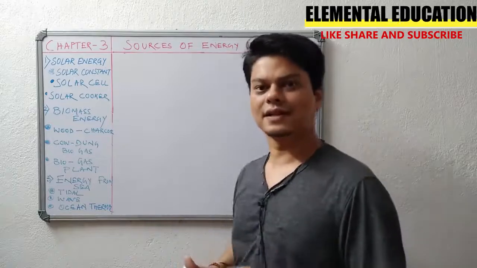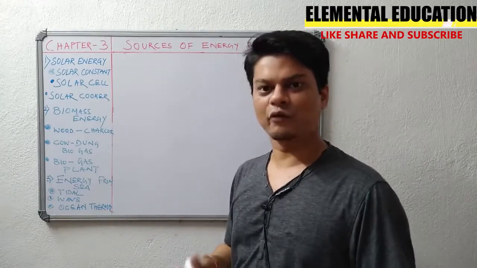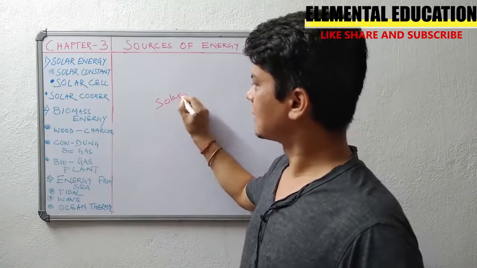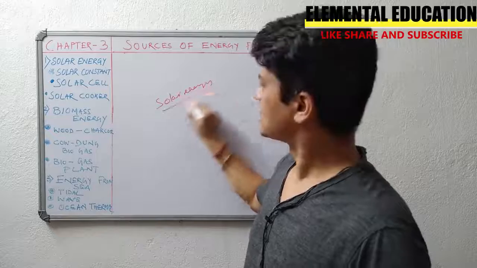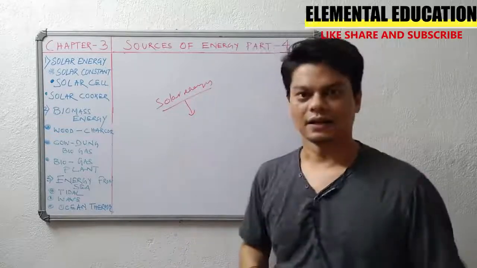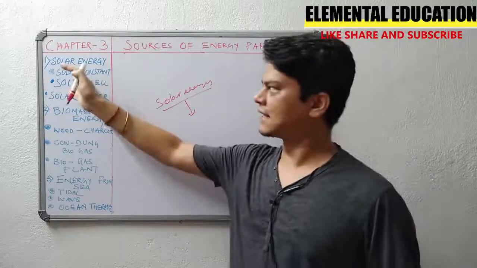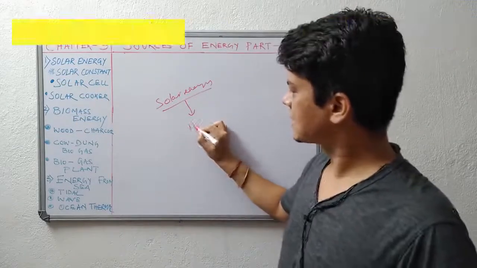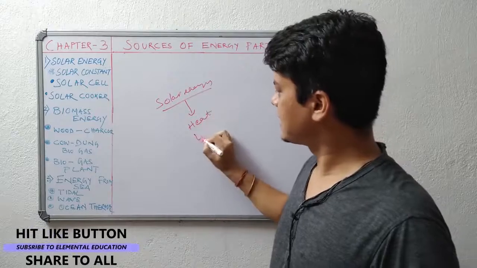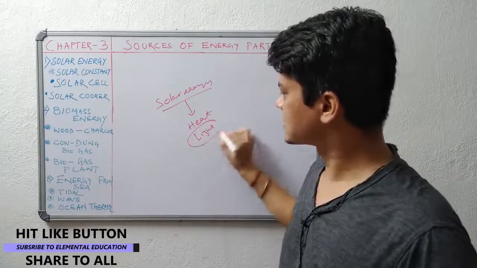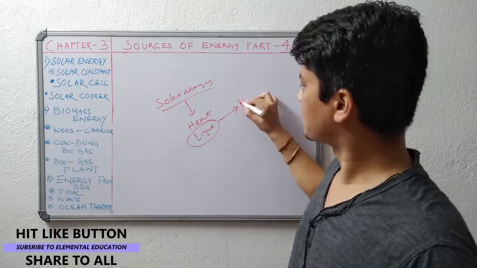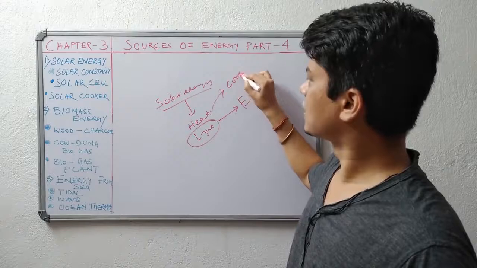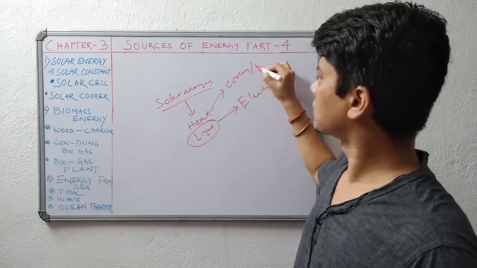So let us first understand what is solar energy and why we are studying it. See, solar energy is the cleanest form of energy and it is freely available. So if it is freely available, then we are harnessing that in different uses, right? Solar energy we can use as light and heat energy. When you are using this light energy, we can produce electricity. When you are using this heat energy, we are using for cooking or heating purposes.